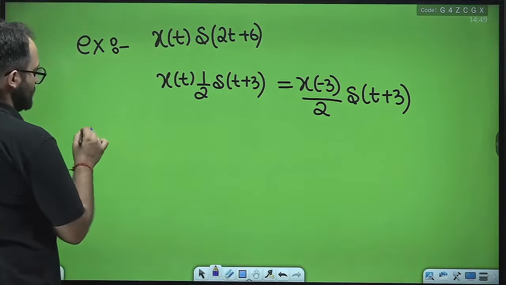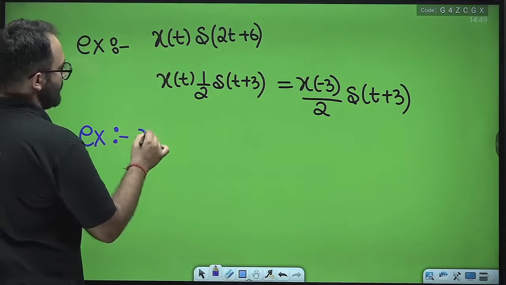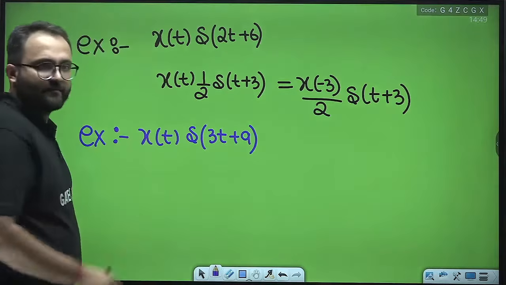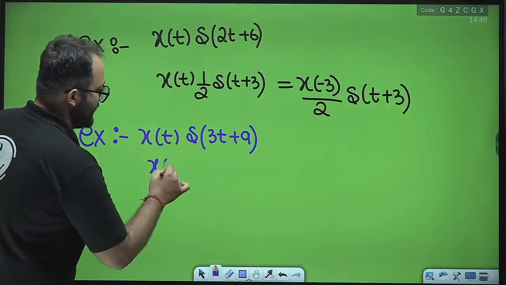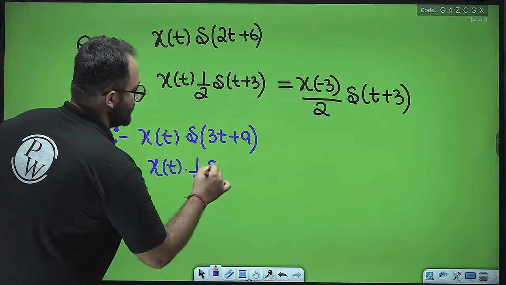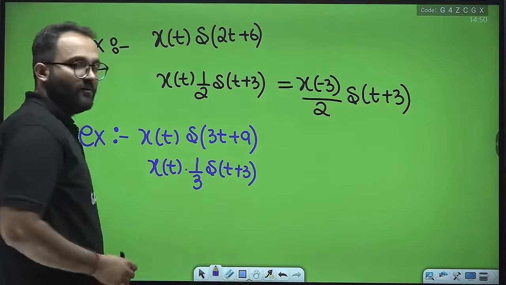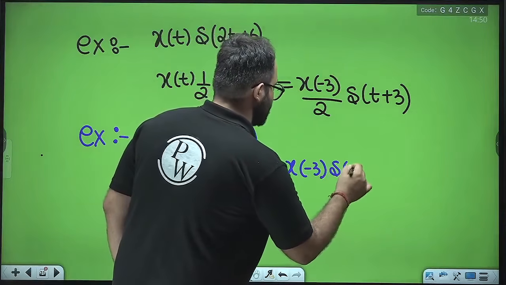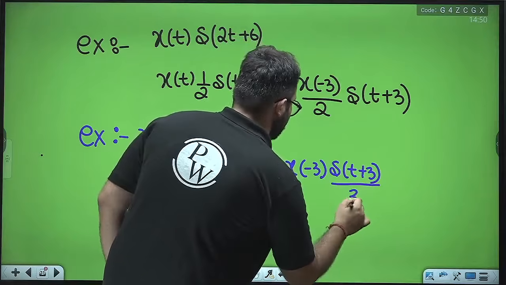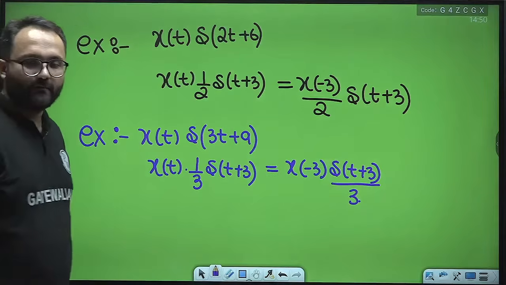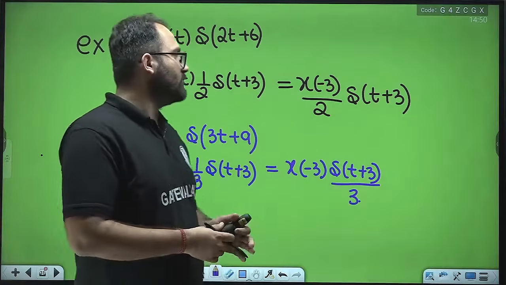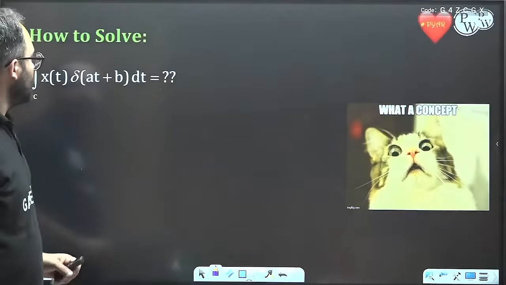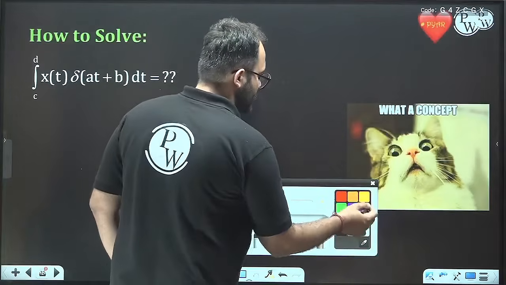Similarly, one more example. Here also we can do it. This will be x(t) (1/3) delta(t + 3). Now here we can solve it. We'll get x(-3) delta(t + 3) divided by 3. So this is how we can solve it. x(-3) will be a constant value, x(-3)/3 will be a constant value. Now let's move on to another type of problem.